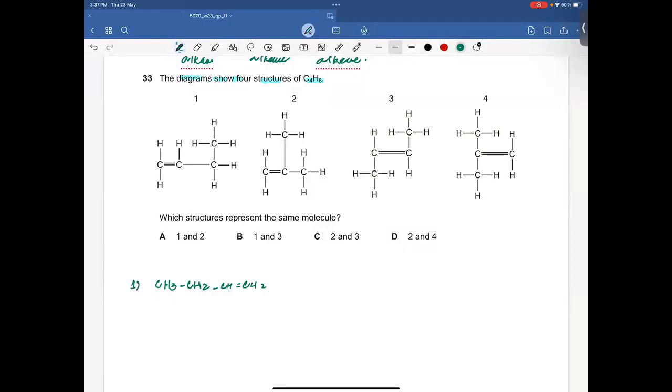Okay. Let's talk about the second one. We have CH2, double bond, C. This is CH3, and this is CH3. Right? This is CH3 here, CH2 here, CH here, double bond here, and this is CH2 here. Again, this is CH2, this one, double bonded carbon, this one. This is CH3, this is CH3, this is CH3, this is CH3. Let's talk about the third one. This is CH3.